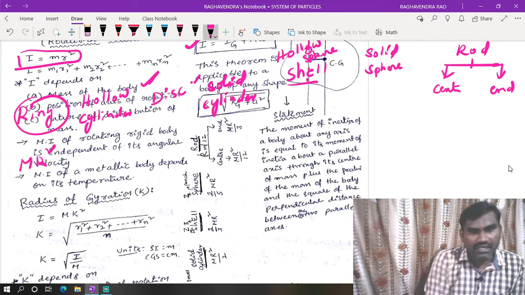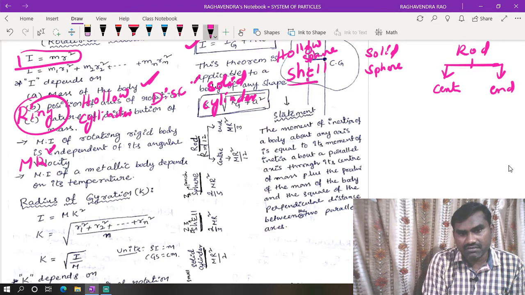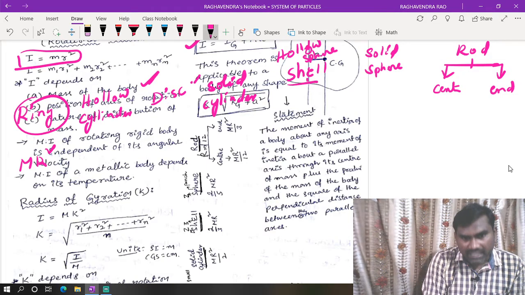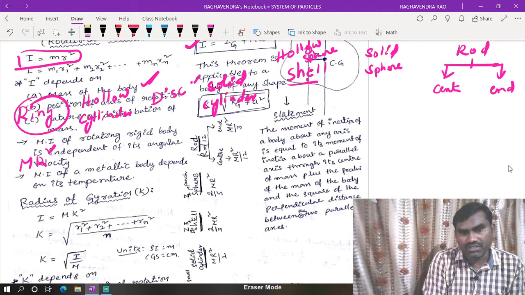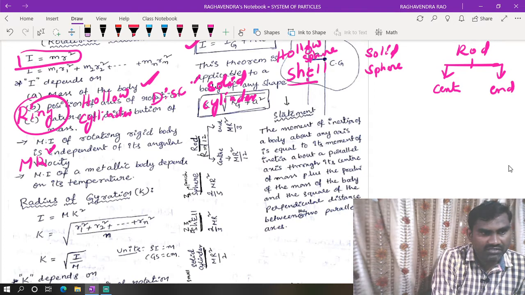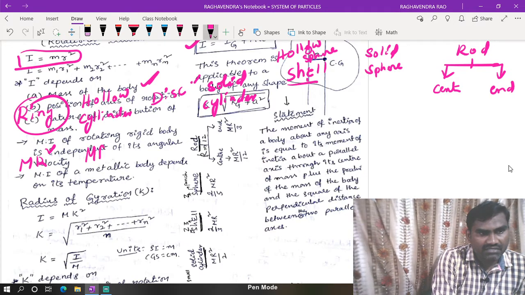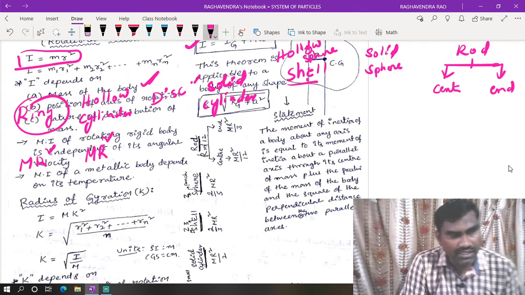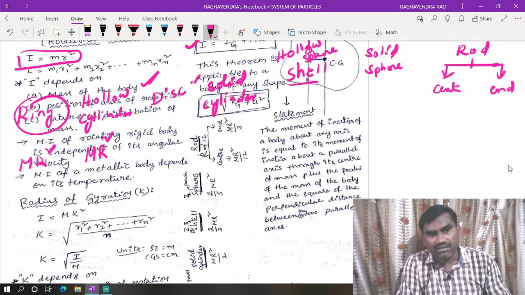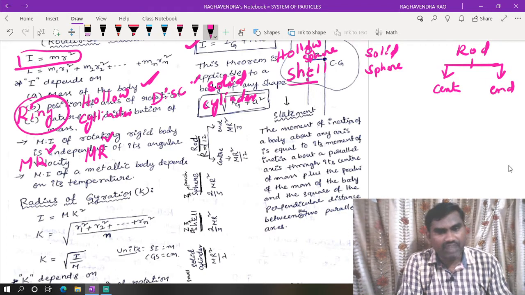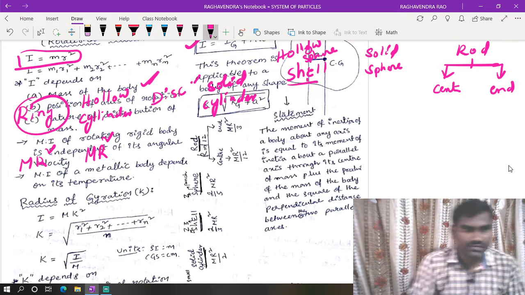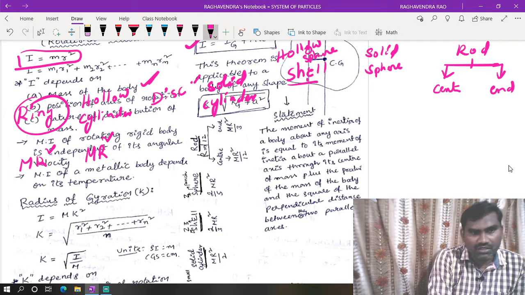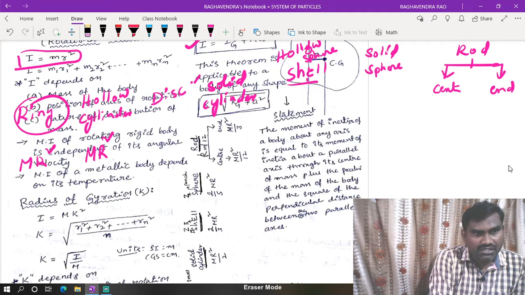Now, a hollow cylinder: if you cut this hollow cylinder, what happens? You will get the ring itself. So that is the reason we can take the same formula, mr square, for the hollow cylinder also. So for the ring and the hollow cylinder, the basic formula is mr square. Okay, disk. For knowing the disk, we need to use this theorem.